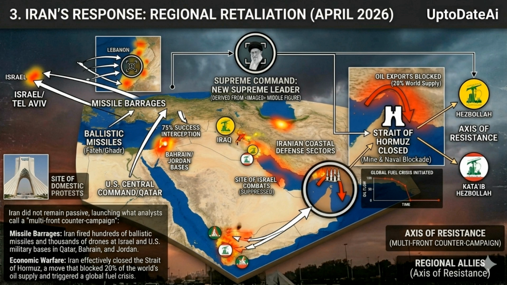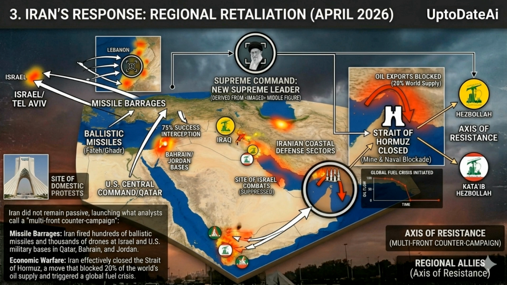2. Missile barrages, tactical diagram. A diagram of Lebanon and Yemen shows specific launch trajectories, Fateh, Ghadr, Shahed, and heat signatures with the label missile barrages: hundreds fired from Hezbollah, Lebanon, and Houthi, Yemen, fronts. Targets are clearly defined: Israel, Tel Aviv, and U.S. Central Command, Qatar, alongside bases in Bahrain and Jordan. Interception graphics from previous references confirm only limited penetration of Israeli defenses.